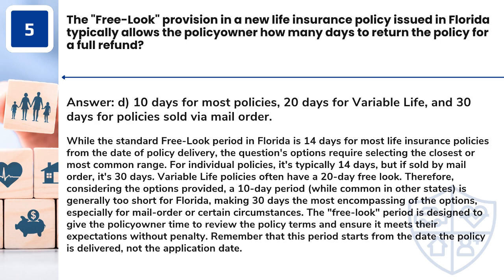Answer: D. 10 days for most policies, 20 days for variable life, and 30 days for policies sold via mail order. While the standard free look period in Florida is 14 days for most life insurance policies from the date of policy delivery, the question's options require selecting the closest or most common range. For individual policies, it's typically 14 days, but if sold by mail order, it's 30 days.